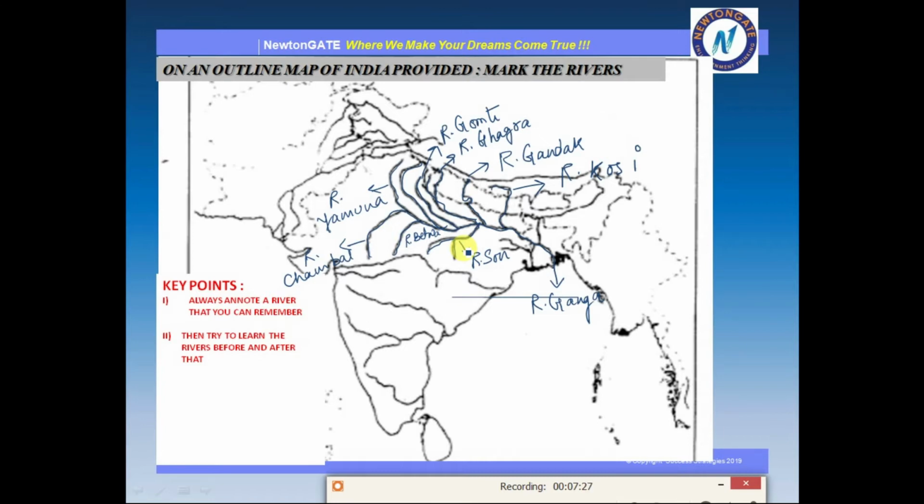Please try it, champs, and obviously comment how easier it was for you, or if it was not easier for you, then also you can comment. After river Kosi, you have other two. Like after this river Kosi, you can see this river. This is Brahmaputra.